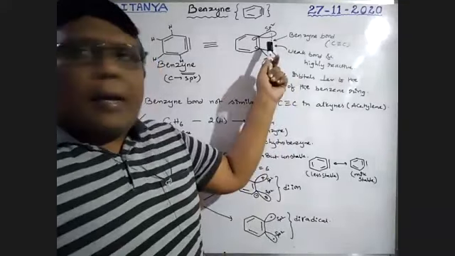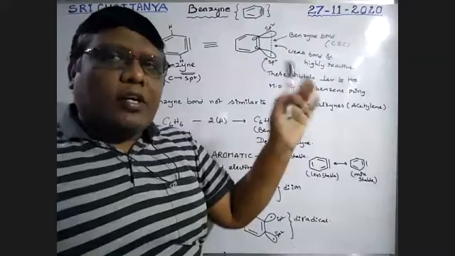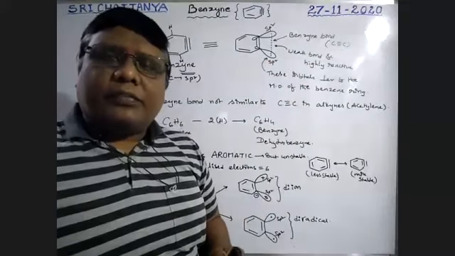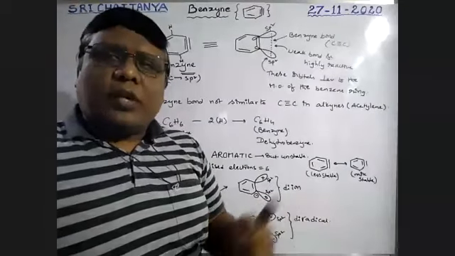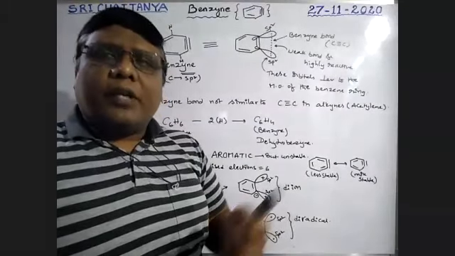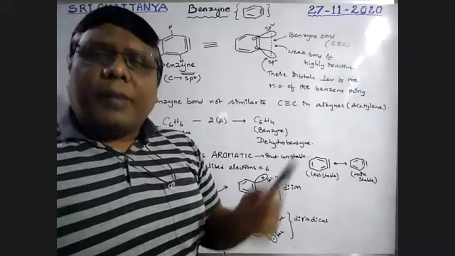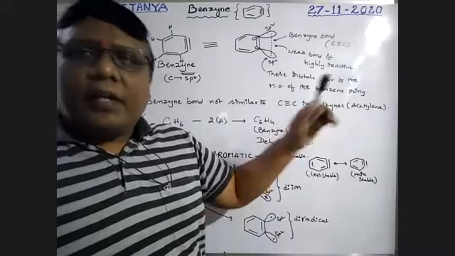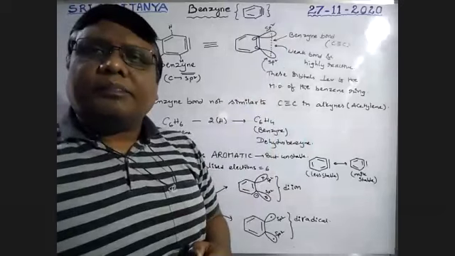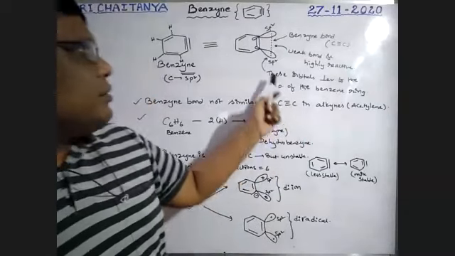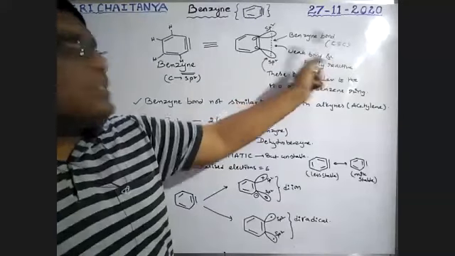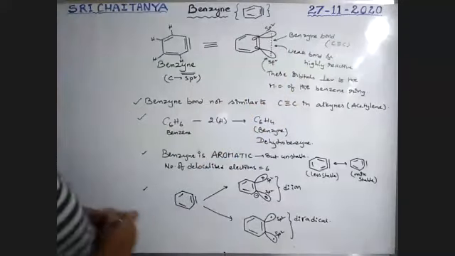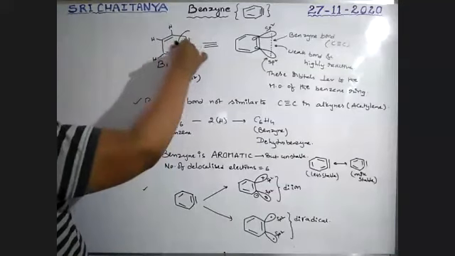So that bond due to sp2 orbitals gives a pi bond which is perpendicular to the molecular orbitals of the benzene ring, and it is called an orthogonal bond. That means it lies above and below the plane. So this is the benzyne bond, which is nothing but a triple bond between carbon and carbon.